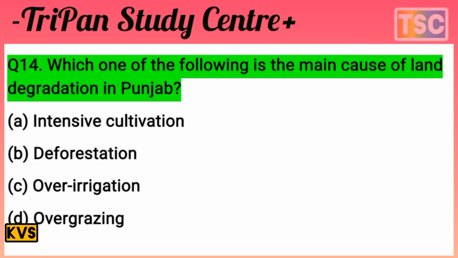And overgrazing is not applicable. The answer here is over irrigation, because of the maximum production in Punjab. Over irrigation is causing land degradation in Punjab. That's the important answer, option C.